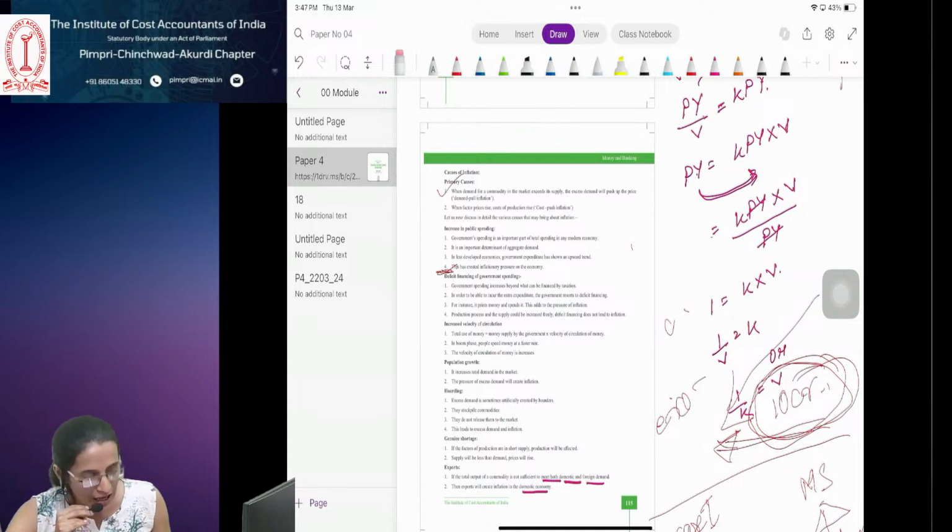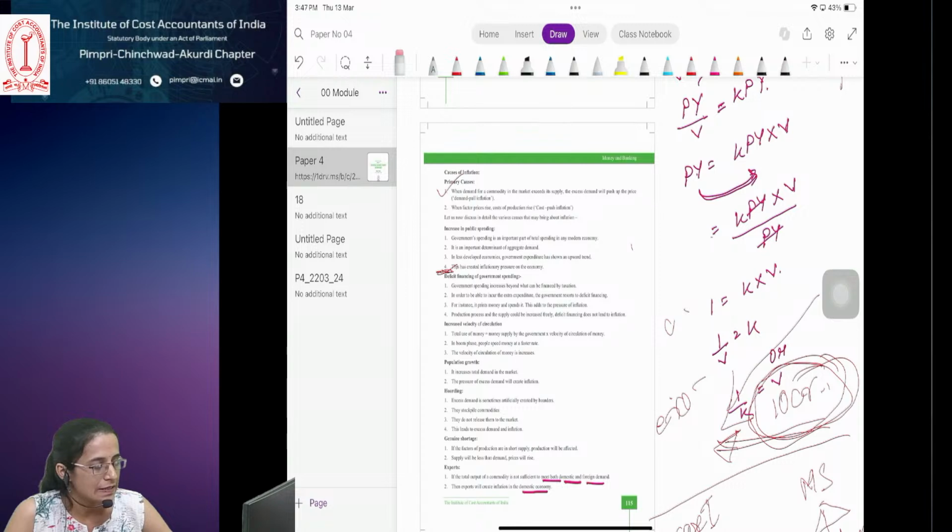To preserve the external value of the currency. External value means, if the rupee is falling continuously in terms of the dollar, the external value of our currency is deteriorating, right Sheila? So we should stabilize the value of our rupee in terms of the dollar.